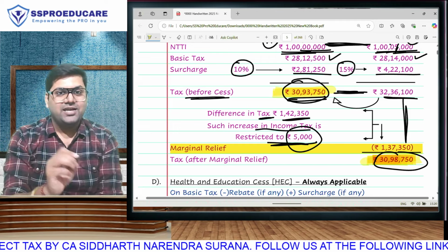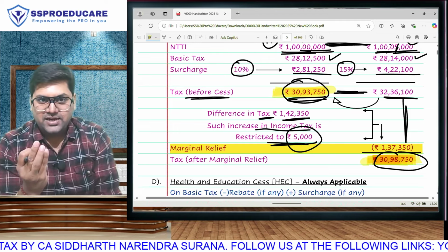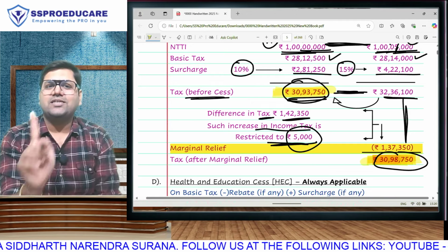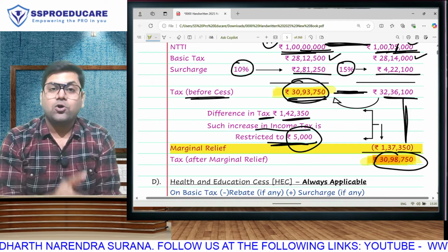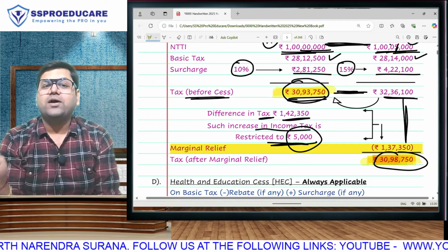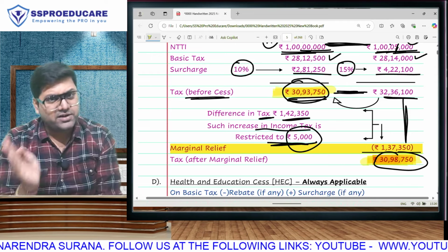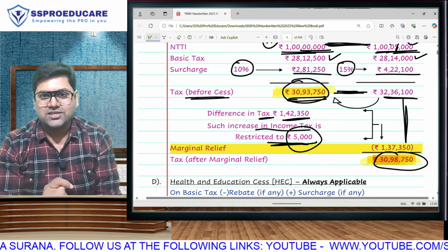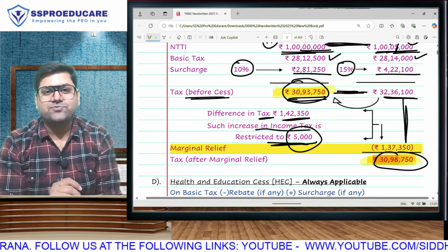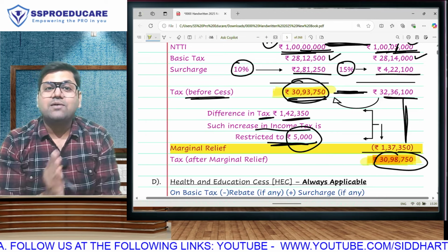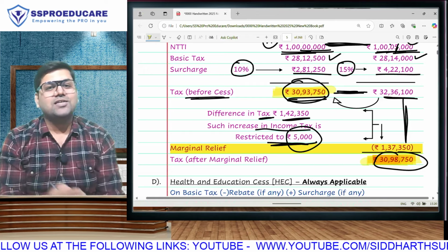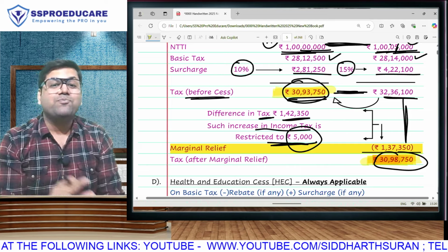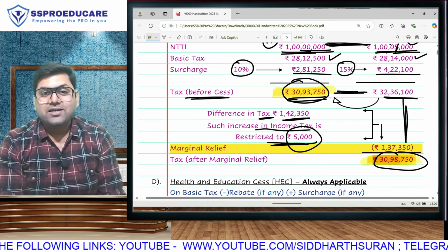with surcharge and rebate also. Rebate 3 conditions: resident, individual, income up to 5 lakh. Surcharge only and only one condition: whether you are resident or non-resident, surcharge comes for all. Whether you are individual, HUF, AOP, BOI, AJP, in fact company firm also, they have different rates but they have surcharge. Rebate is only for individual, surcharge is for all assessees. Rebate is only for resident, surcharge is for resident, non-resident all. For rebate, your income has to be less than or equal to 5 lakh. For surcharge, your income has to be greater than 50 lakh. So rebate or surcharge may or may not apply depending upon income range.